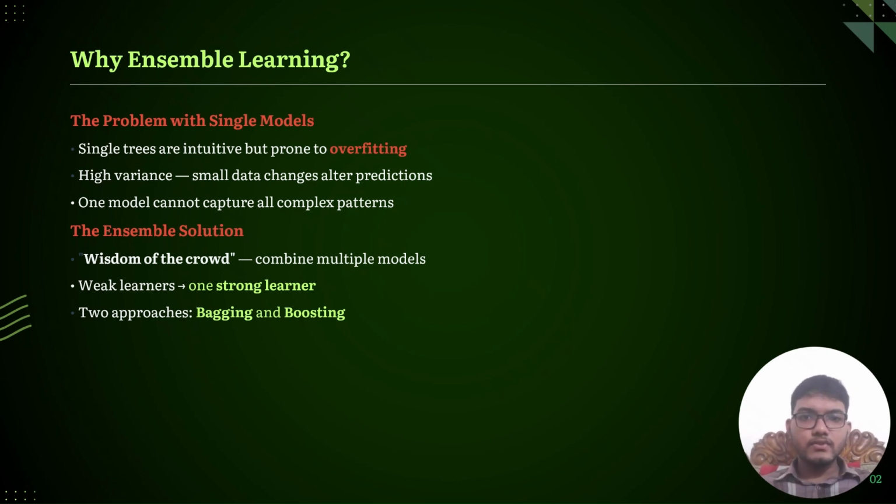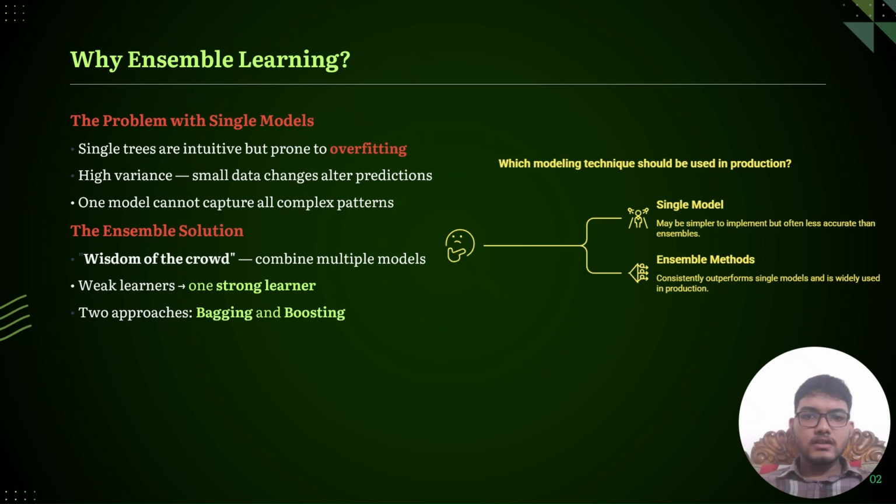Before understanding random forest and XGBoost, we first need to understand ensemble learning. A single decision tree is simple and easy to understand, but it has some problems. It can easily overfit the training data, and even small changes in data can completely change the prediction. Ensemble learning solves this problem by combining multiple models together. This is called the wisdom of the crowd concept. Instead of relying on one weak model, we combine many models to create one strong and stable model. The two principal techniques are bagging and boosting.